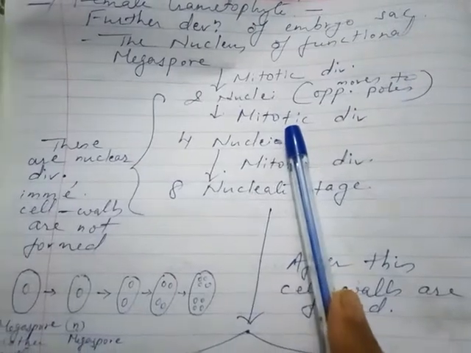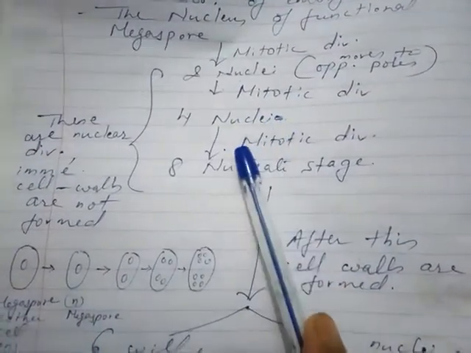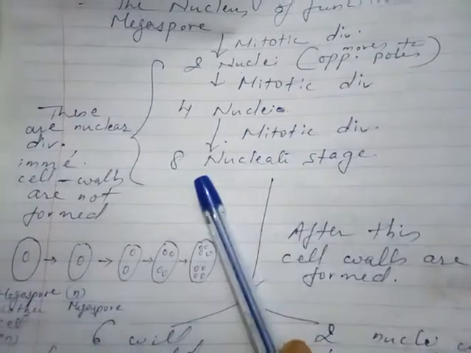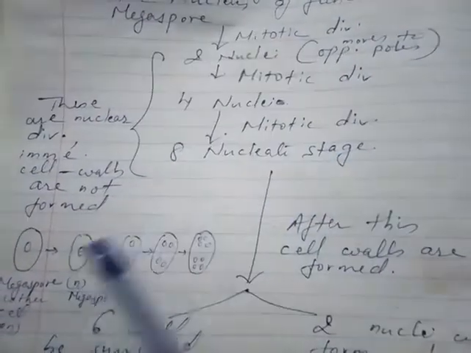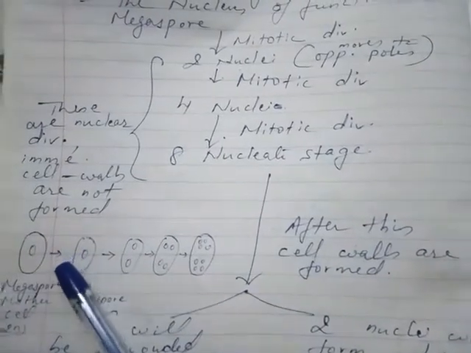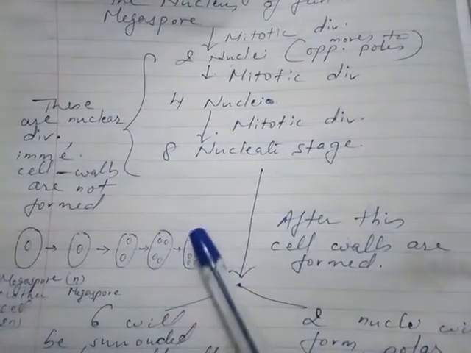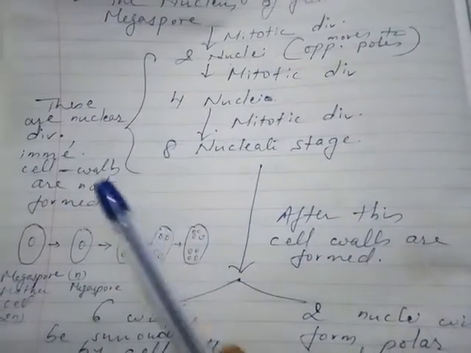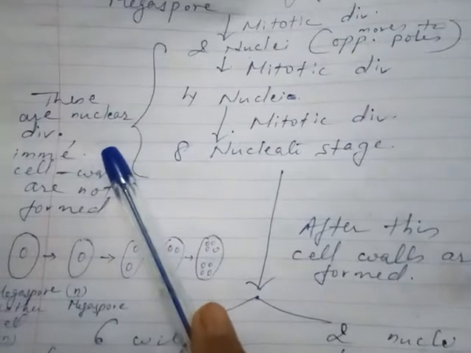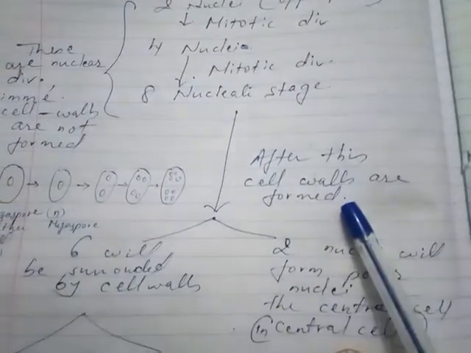Again it will undergo mitotic division and give rise to 4 nuclei. Again it will undergo mitotic division and give rise to 8 nucleate stage. So the megaspore undergoes mitotic division, giving rise to 2 nuclei, 4 nuclei and 8 nuclei stage. So these are nuclear divisions. Immediately cell walls are not formed.